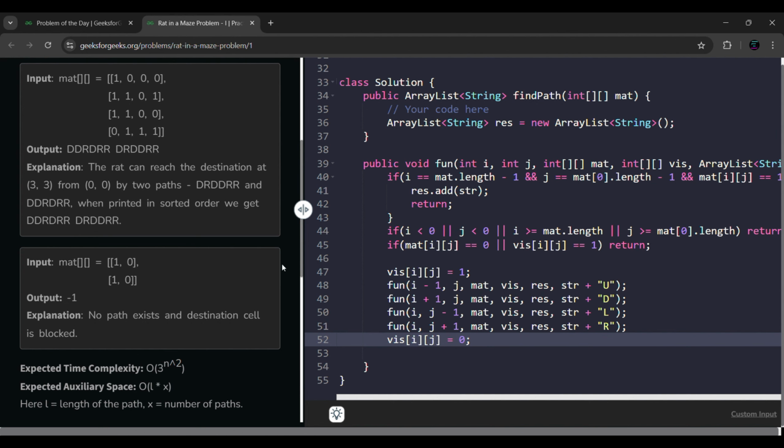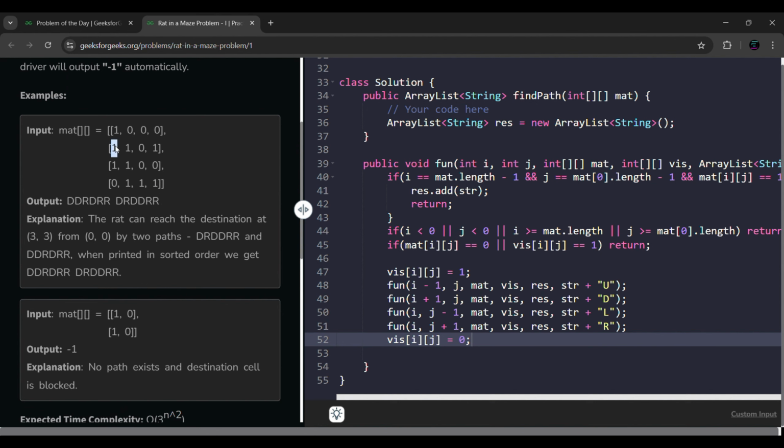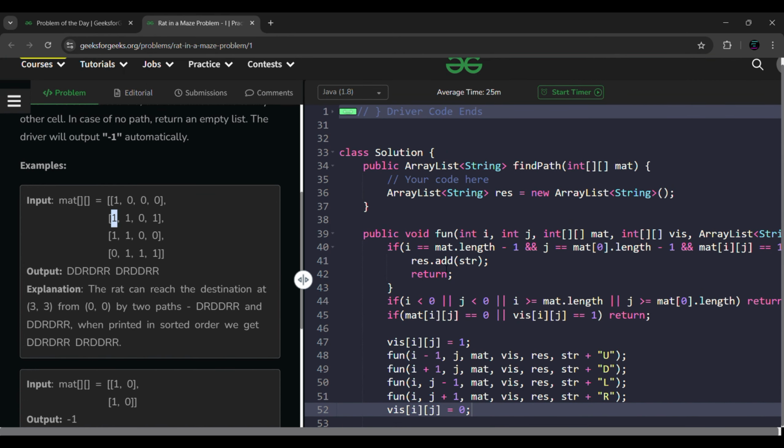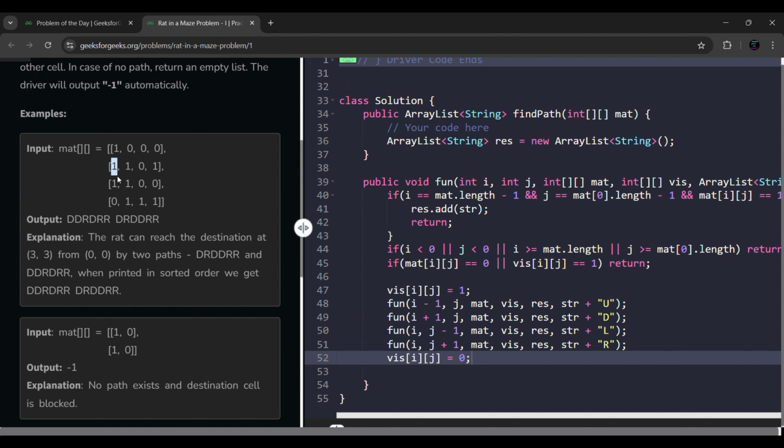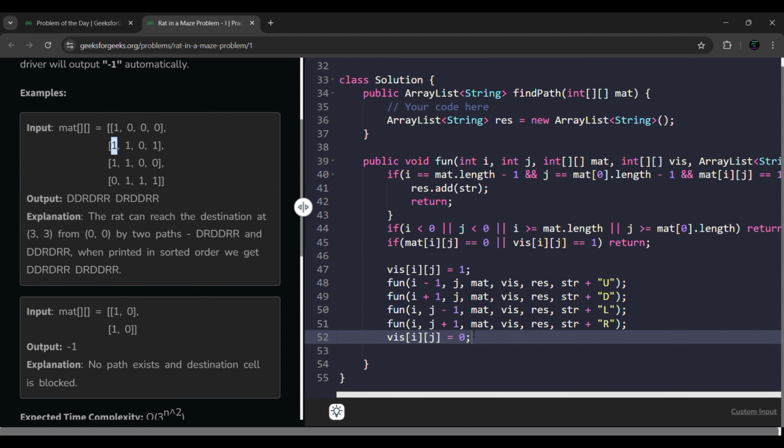So just be at a location. Let's say I'm at this location. Just be at that location and check for all possibilities. If you are going to get a solution, it's okay, it will be stored automatically because of this condition. And if you return back, now you have other opportunities to visit. You have to visit all possible ways. After visiting all possible ways, now you have to go for the next location, right? Or else you have to return back. Before returning, you have to mark it as unvisited, right? So if you don't do this, then you are going to get only one solution, that is only one path. You are not going to get the multiple paths. Here we need multiple paths. That's why we have to mark it as unvisited in the end.